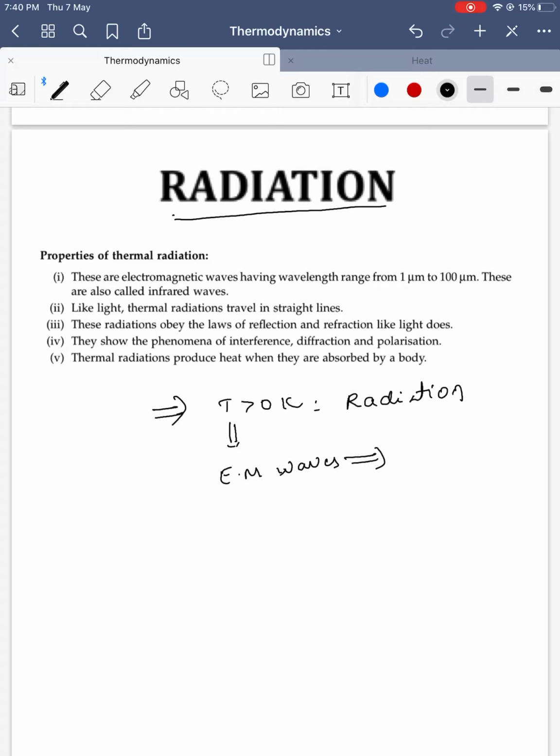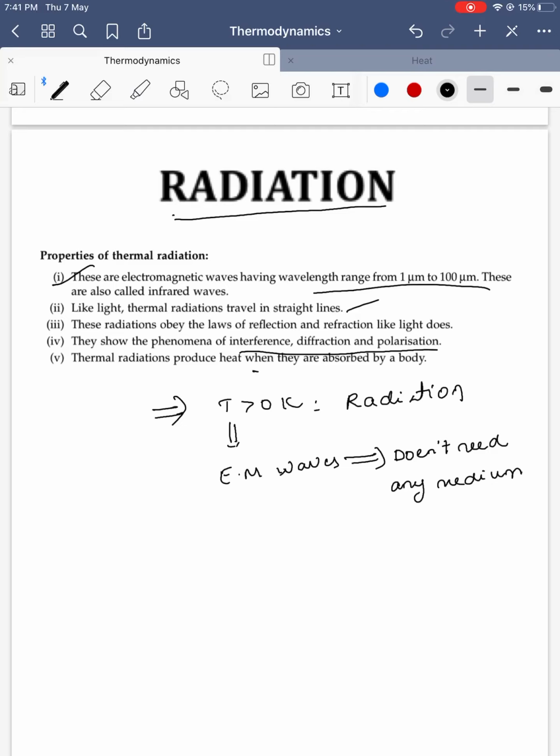These electromagnetic waves don't need any medium. They don't need any medium to transfer from one place to another. These are certain properties I mentioned here. These are electromagnetic waves with wavelengths from a certain value to a certain value, like light and thermal radiation, traveling in straight lines, with interference, diffraction and polarization. We will study these cases in our future classes.